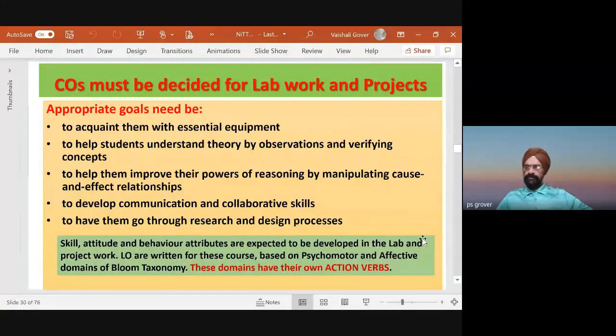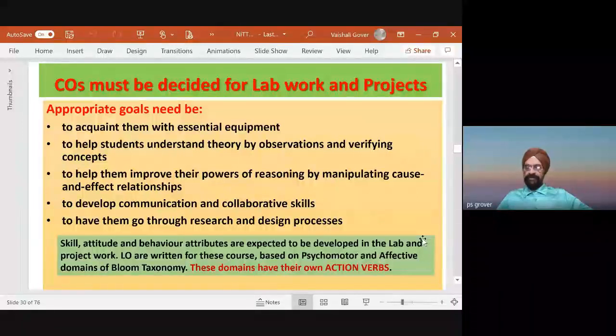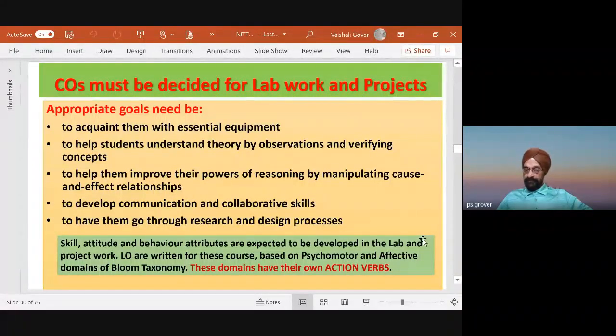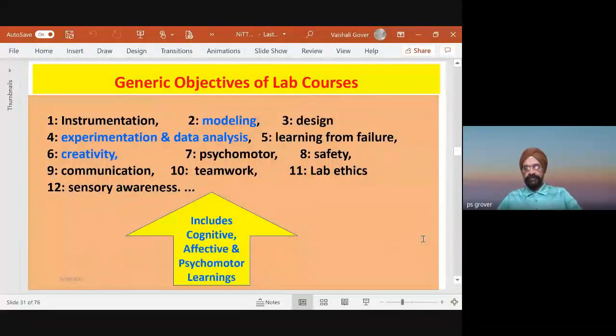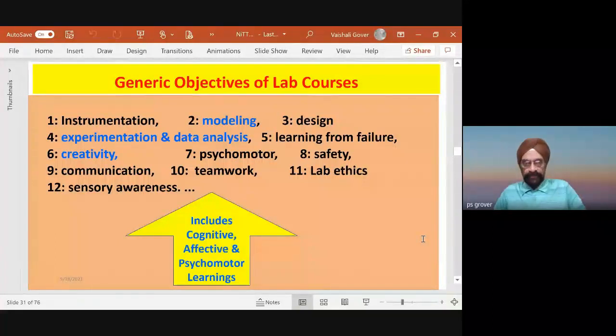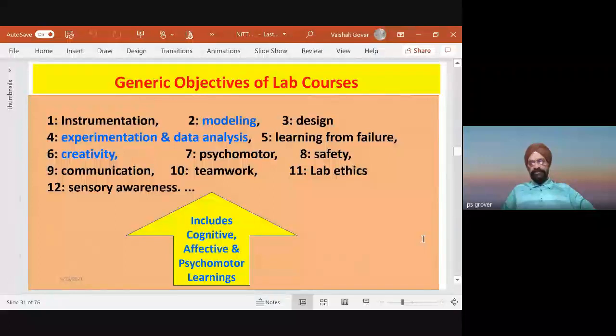How will these objectives be achieved, how will the student know? Skill, attitude, and behavior are expected. Skill, attitude, and behavior attributes are expected to develop in the lab and project work. Learning outcomes written for these courses are based on the psychomotor and affective domains of Bloom's taxonomy. These domains have their own action words, as we have seen. Now, please see here. How many of you are able to appreciate what the learning outcomes are? What are the learning objectives of lab courses?